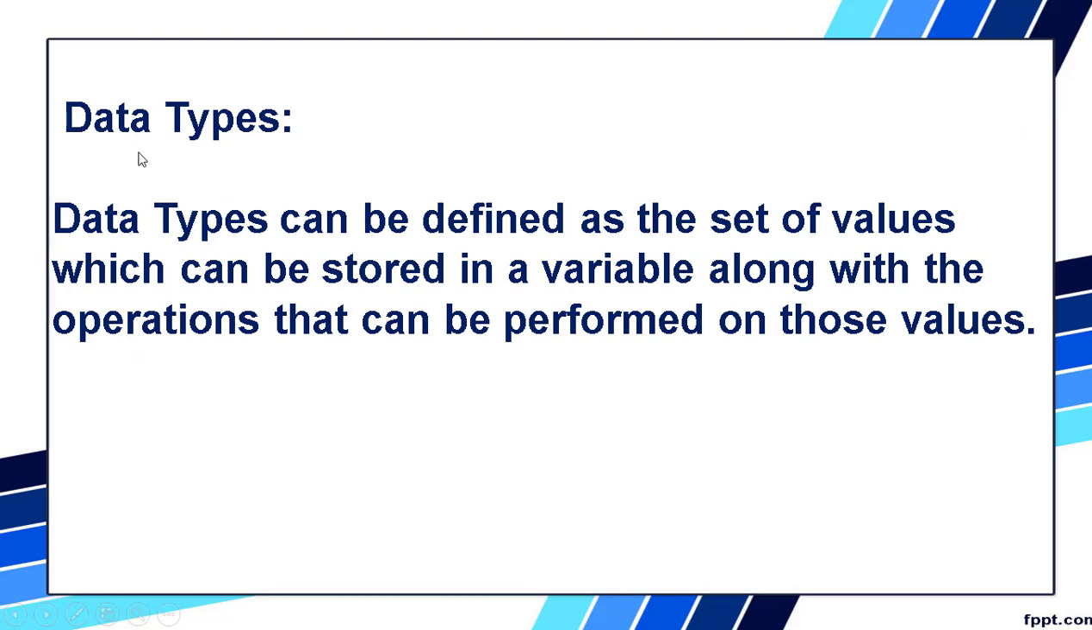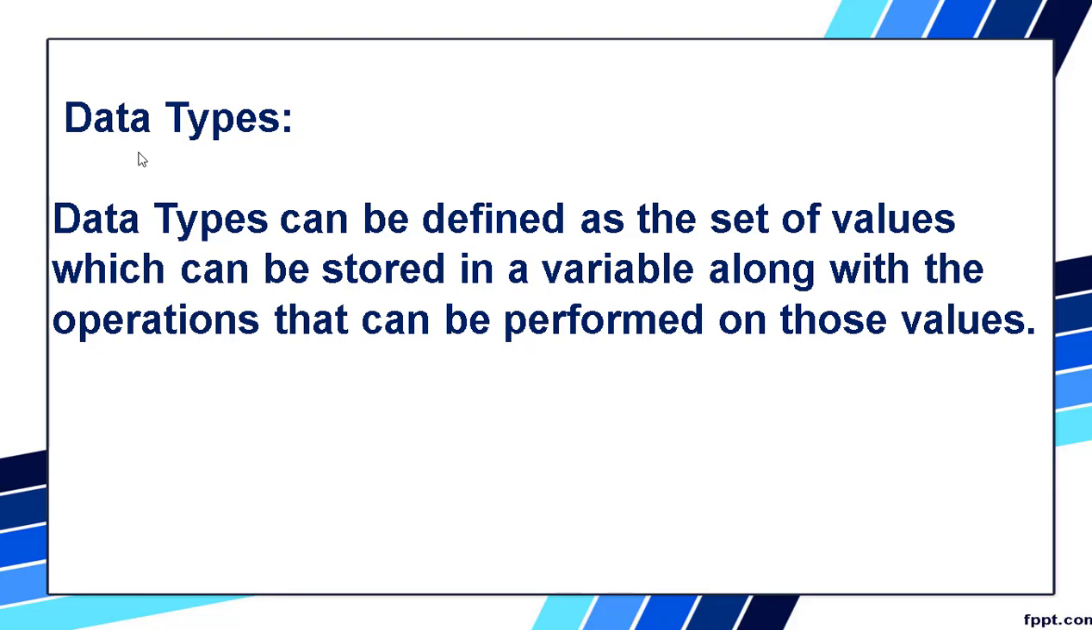Okay, what is a data type? This is very important. A data type can be defined as a set of values. So two or three values are there, and these values together are a set of values which can be stored in a variable, along with the operations that can be performed on those values.